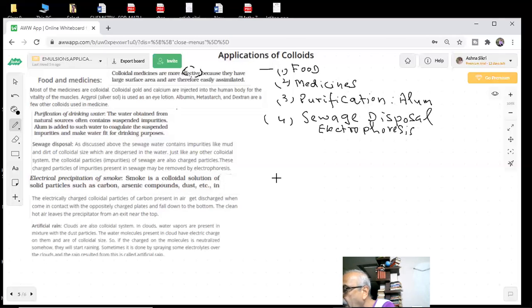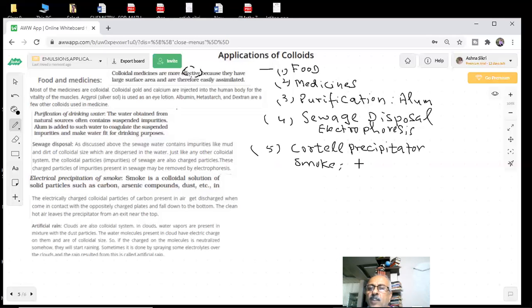There is a diagram also in the book of the Cottrell precipitator. The smoke has a charge on it, and if I keep a positively charged plate and apply a positively charged field, coagulation will take place.